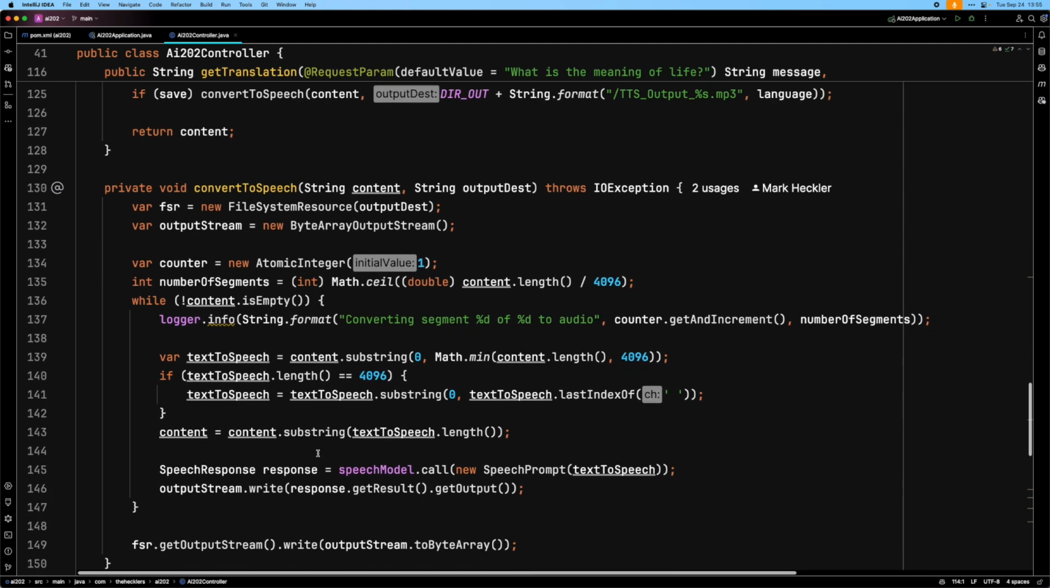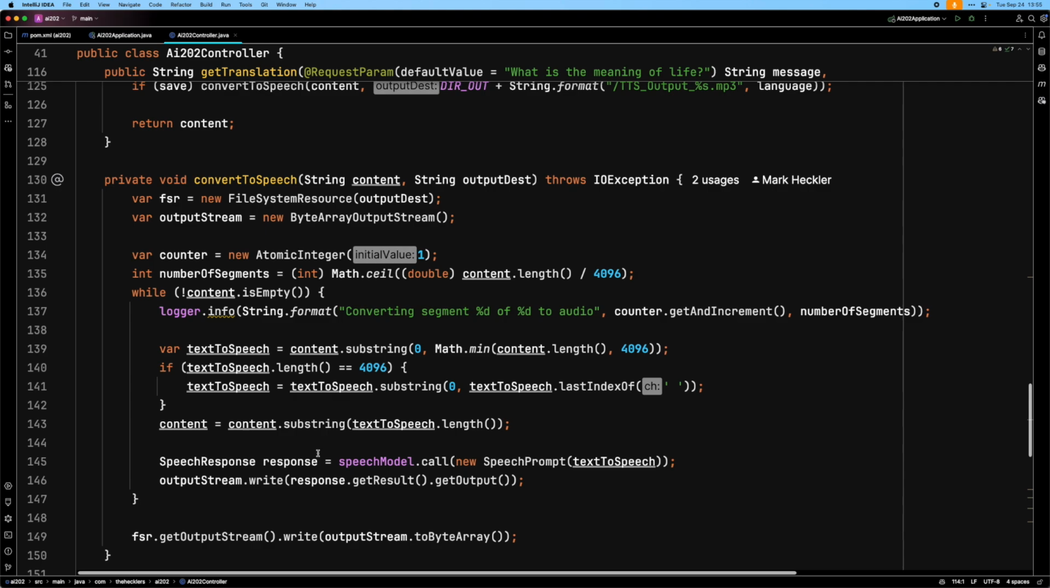The convert to speech is pretty simple, really. I create a file system resource and a byte array output stream. And then if the response from the AI is lengthy, I break that into 4096 byte chunks. The math is fairly simple and fairly clean, as you'll see. The 4096 comes from the OpenAI API limitation for the text-to-speech portion. So right now, you're limited to 4096 bytes. That's not a problem. We split it up.